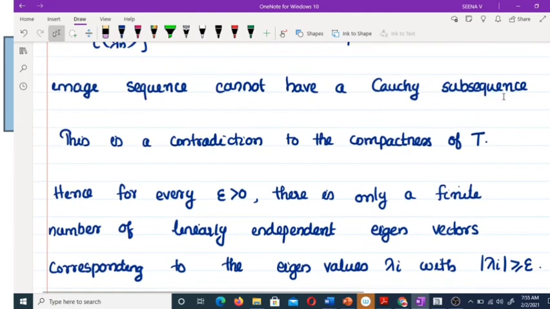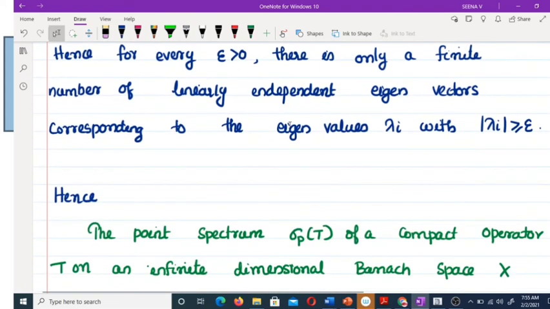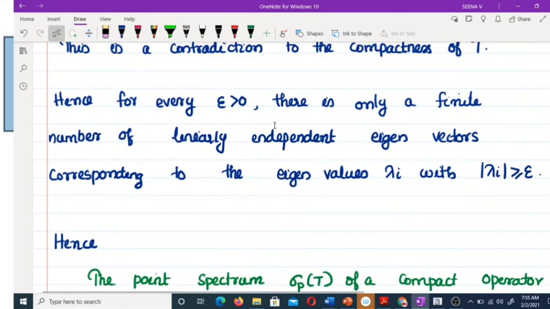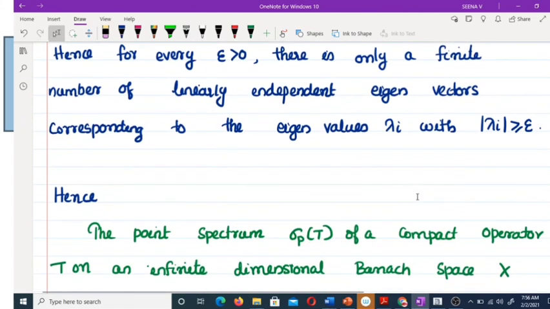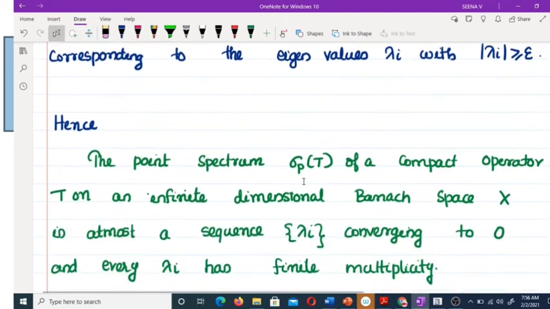This contradiction arises just because we have assumed a set x1, x2, etc., that is, a sequence with an infinite number of linearly independent vectors. Therefore, for every epsilon greater than 0, there is only a finite number of linearly independent eigenvectors corresponding to the eigenvalues lambda_i with mod lambda_i greater than or equal to epsilon.